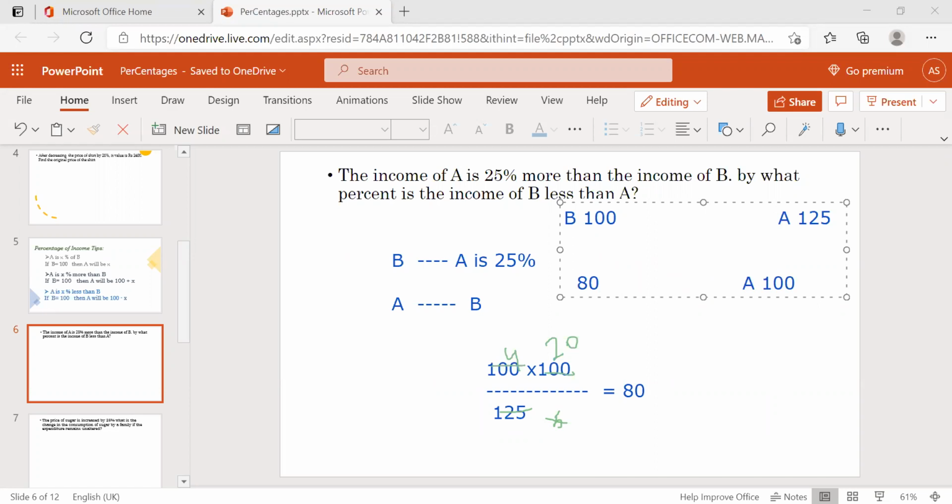Is it clear? Now, if you compare these two, A is still 25% more than 80. A is 100, B is 80, right? So this is common here, but we are finding out, if A is 100, how much less in percentage B is.